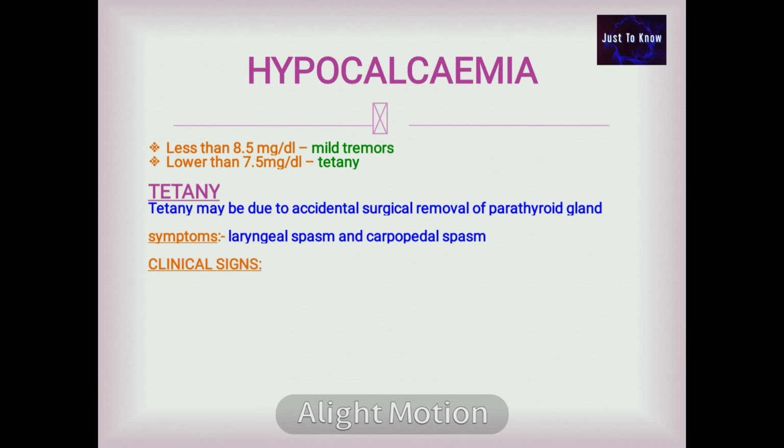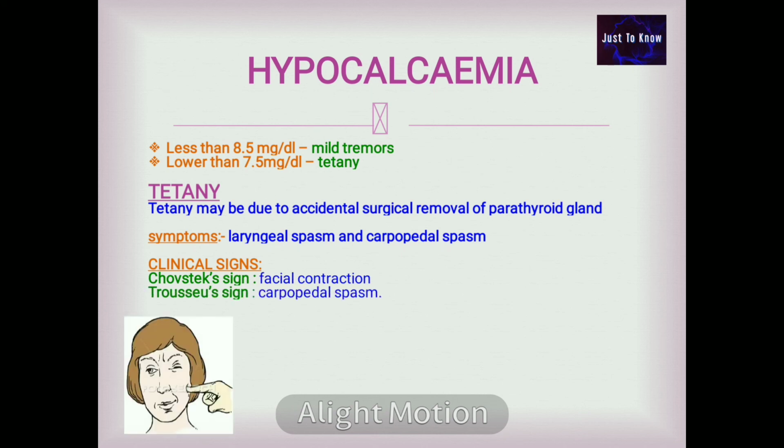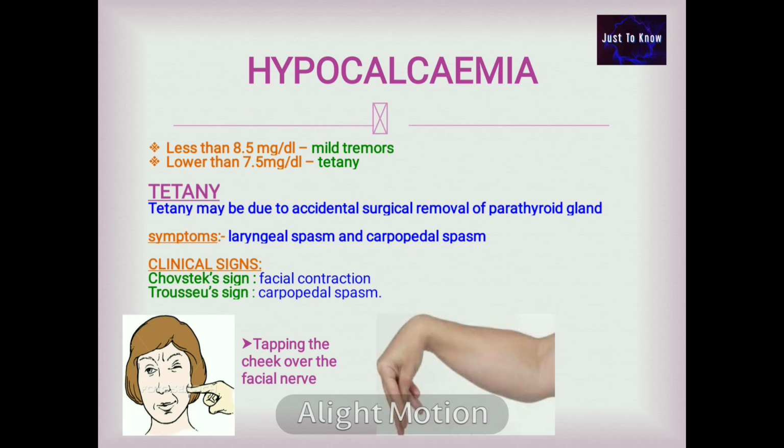Clinical signs. The two main clinical signs in tetany are Chvostek's sign and Trousseau's sign. In Chvostek's sign, tapping over the facial nerve causes facial contraction. This will be positive. Trousseau's sign, inflating a BP cuff for 3 minutes causes carpopedal spasm.